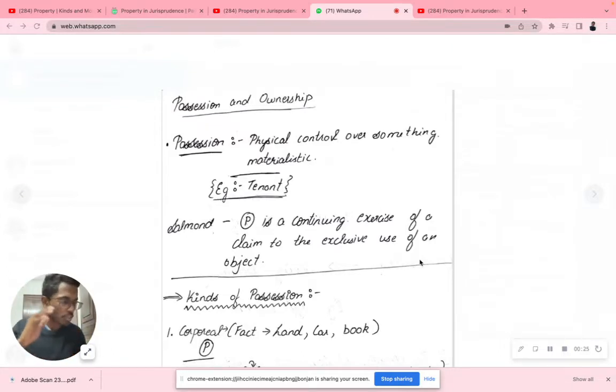Then we'll be going to ownership. In ownership, we'll cover modes of acquisition of ownership, then kinds of ownership. These are the major things which we're going to discuss now. So now let's get started without any further delay.